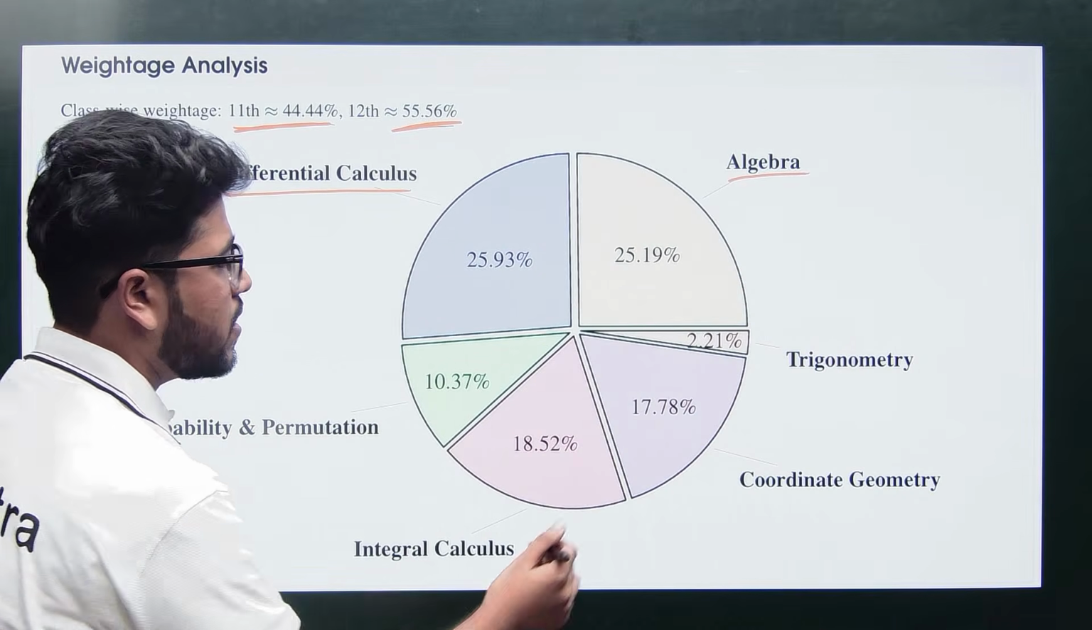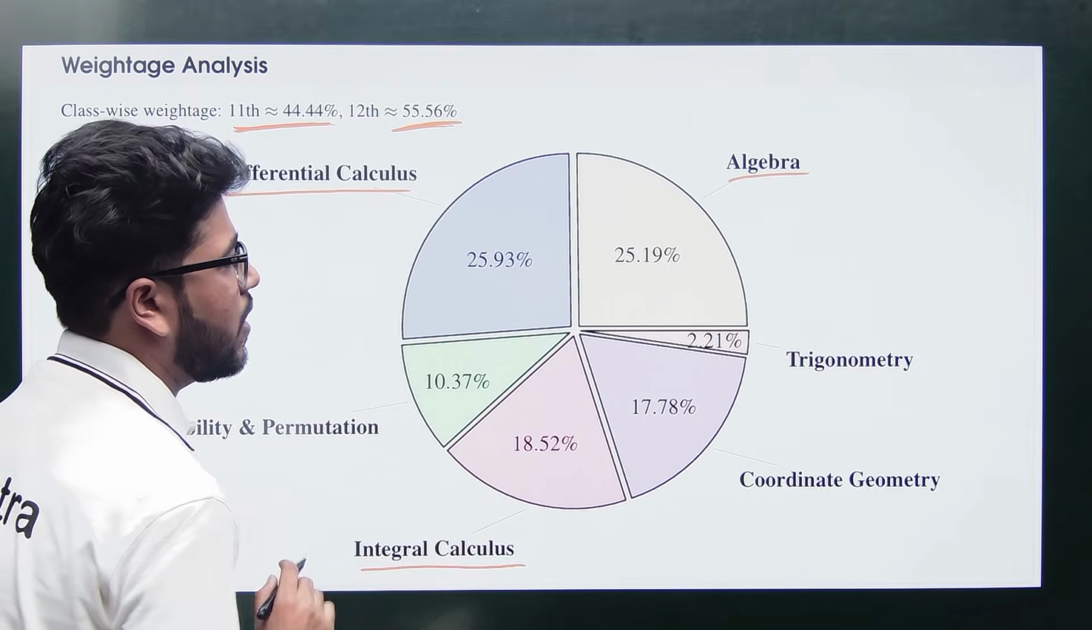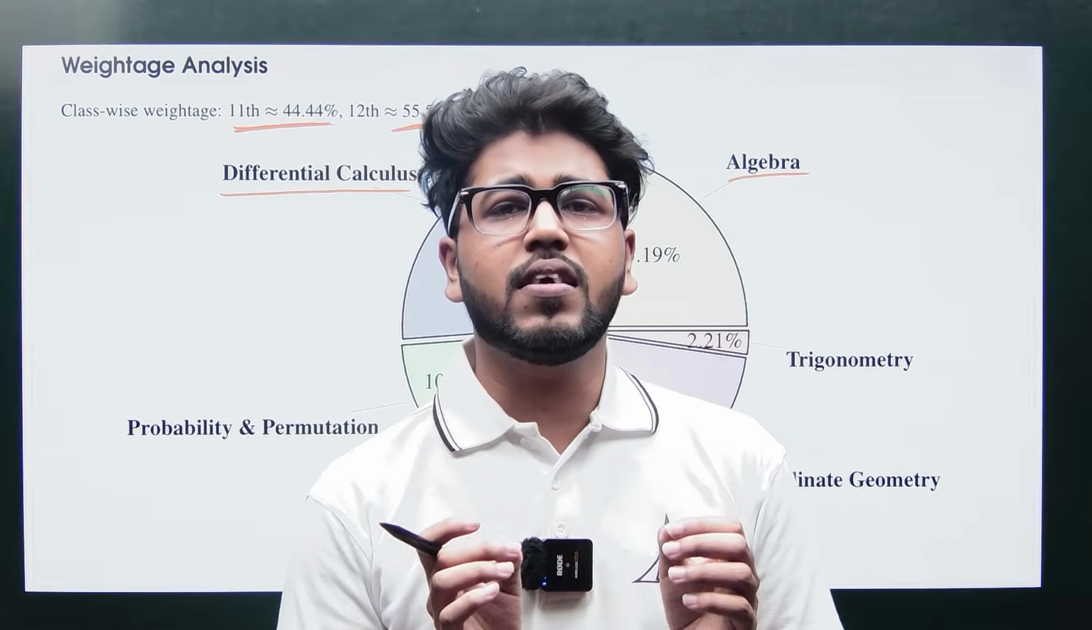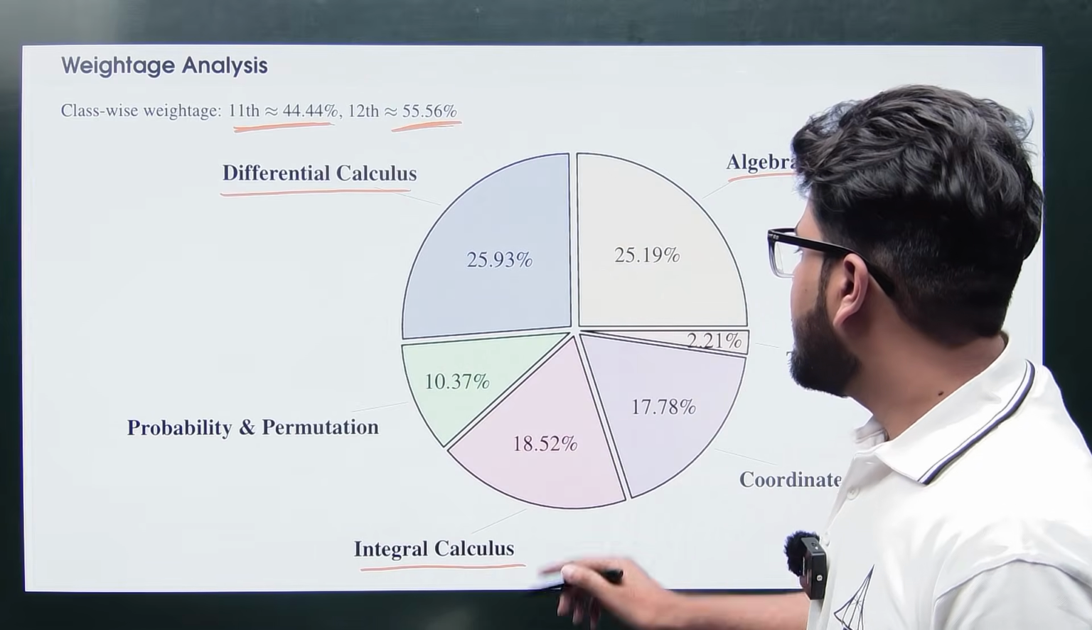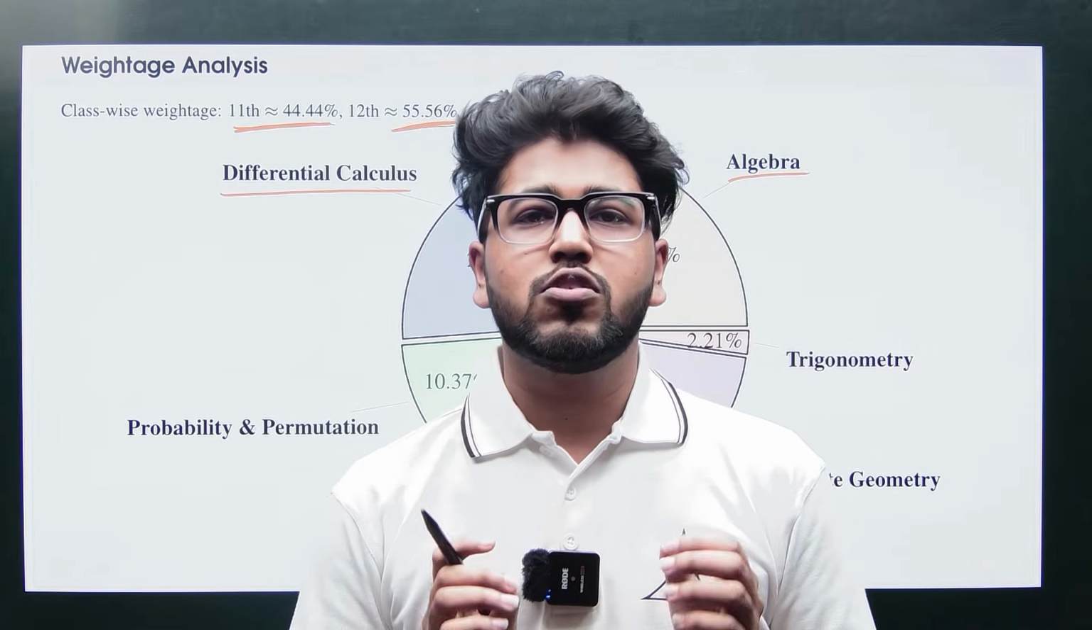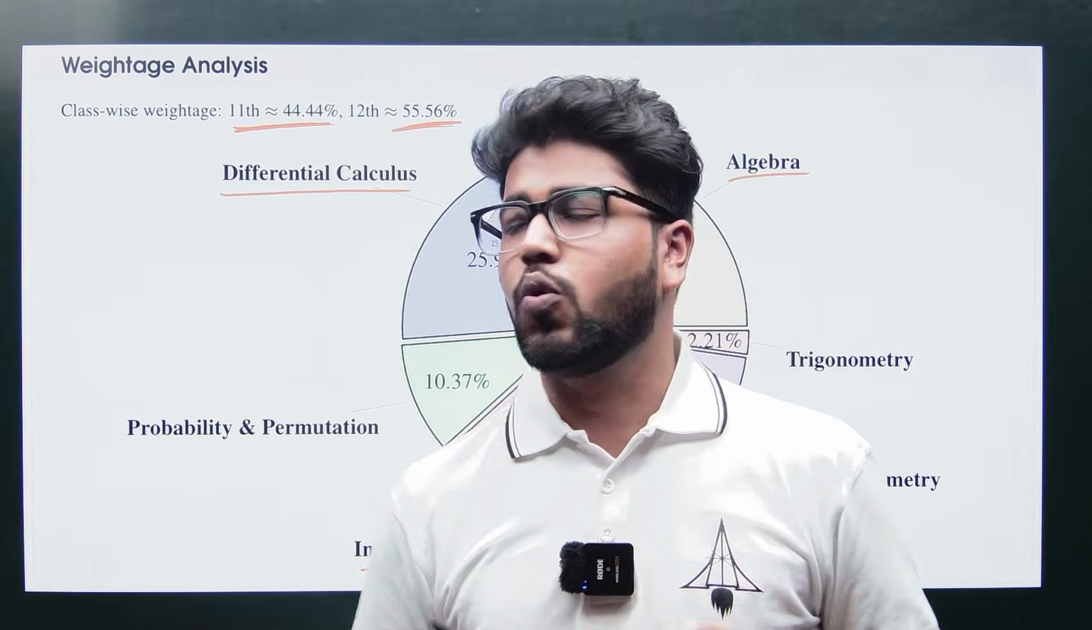Next comes our integral calculus. In this you will see indefinite and definite integrals and the area under the curve part, right? This contains a weightage of 18.52%. So these are the chapters where you can score better.